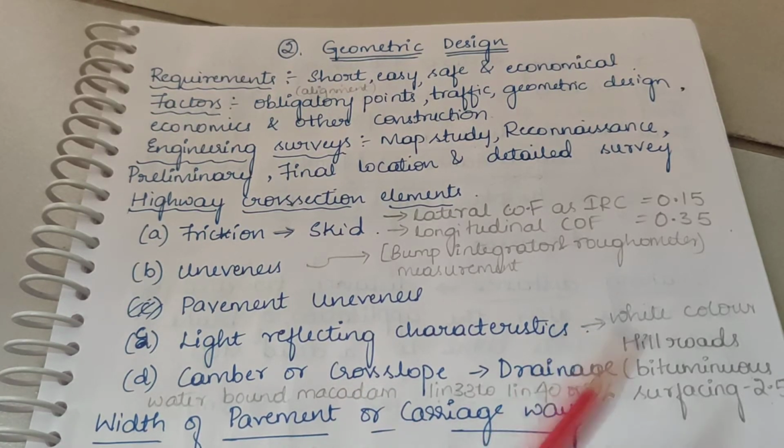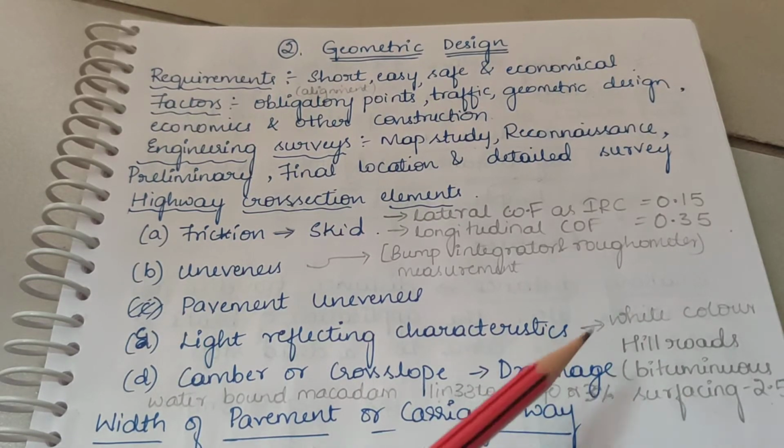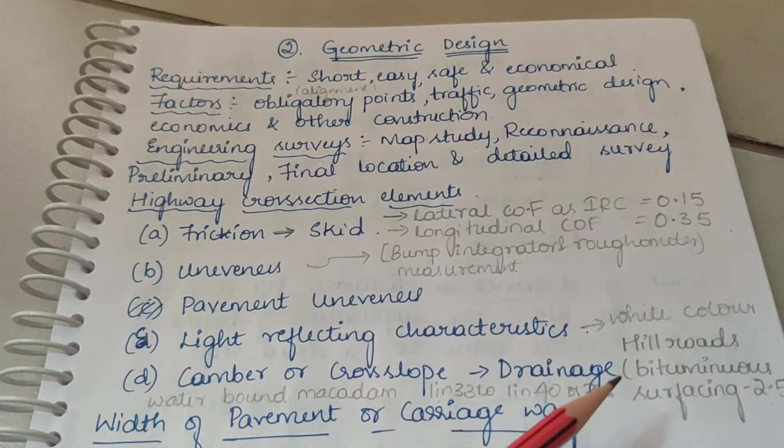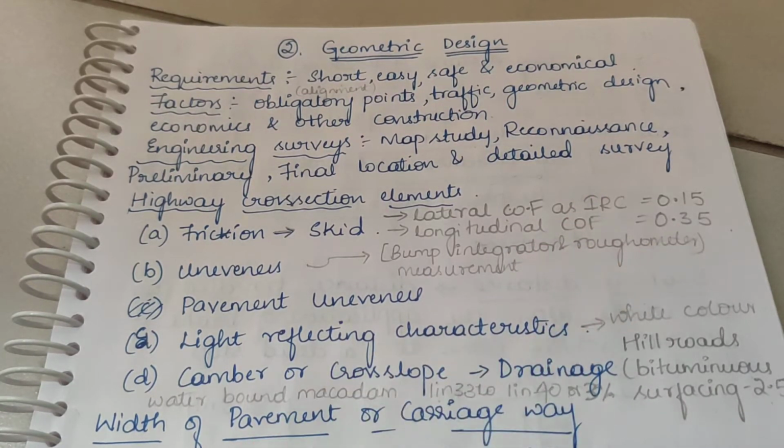Light colored or white pavement surface gives good visibility at night, particularly during rainy season, and black top pavement surface on the other hand provides very poor visibility at night, especially when the surface is wet.